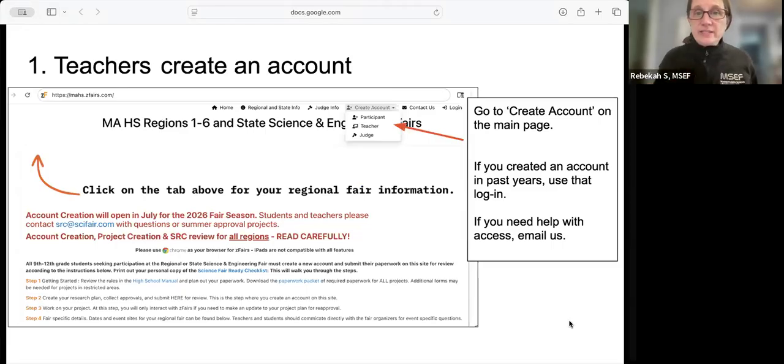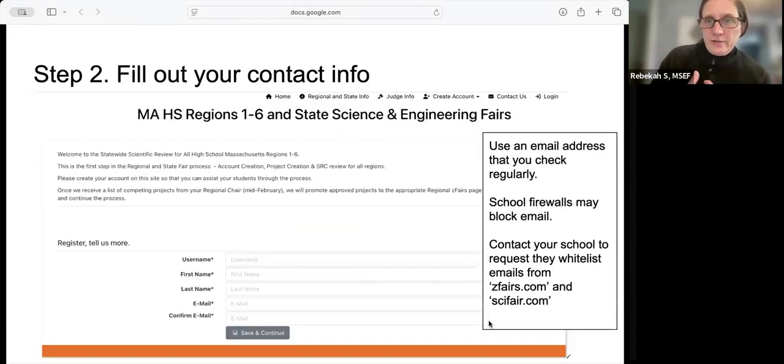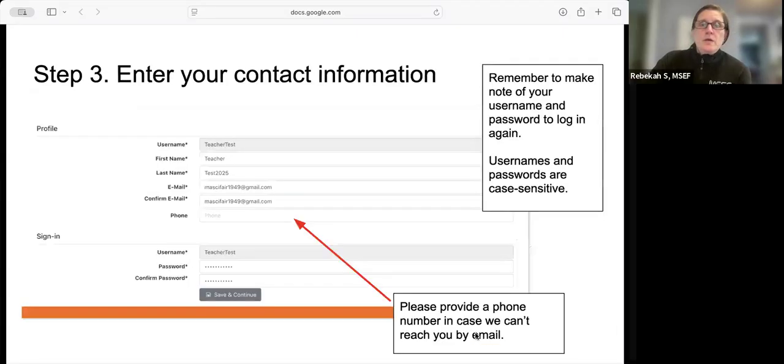To create an account as a teacher, you're going to go to mahs.zfairs.com and check teacher in the create account. Then you'll fill out your contact information. Please use an email address you check regularly. If you think school firewalls are going to block your email, either see if you can have the emails whitelisted, or contact us, or use a personal email.